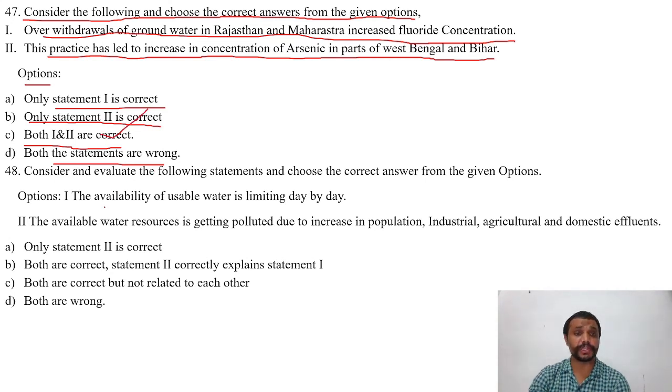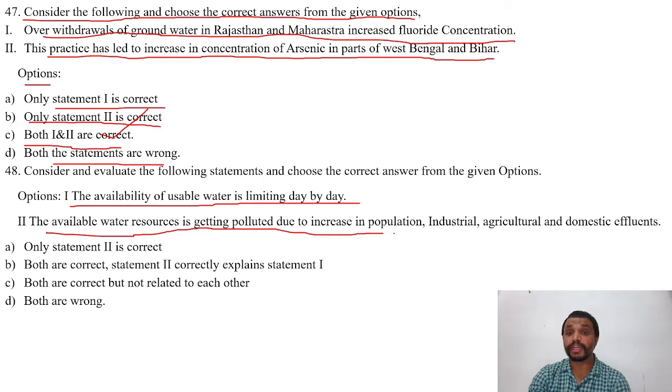The next question is, the availability of usable water is limiting day by day. The available water resources are getting polluted due to increase in population, industrial, agricultural, and domestic effluents. Options are: only statement 2 is correct.